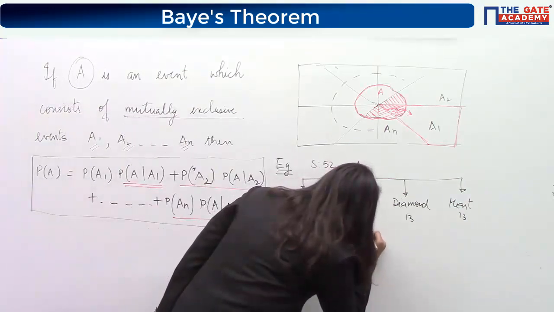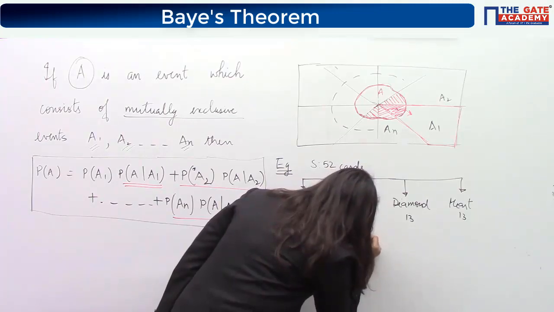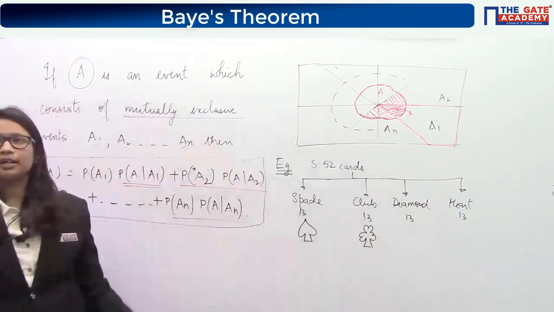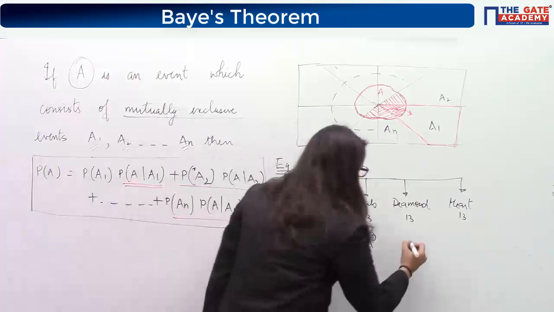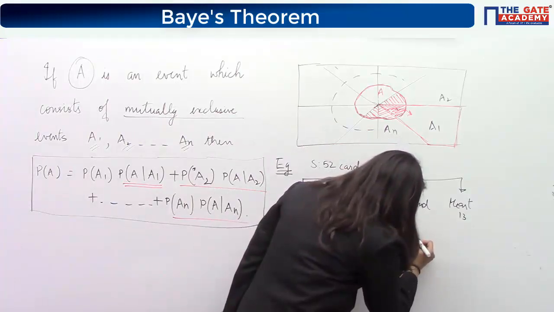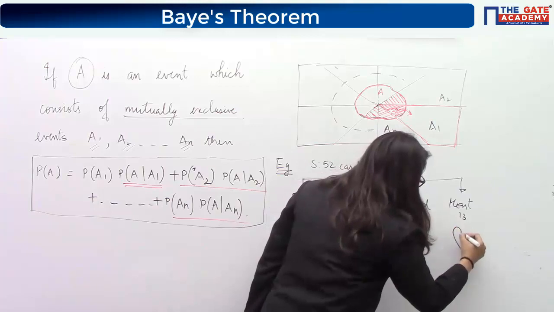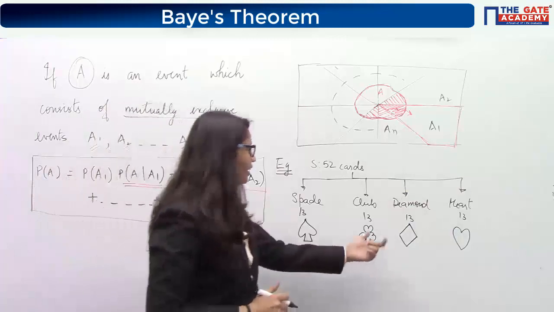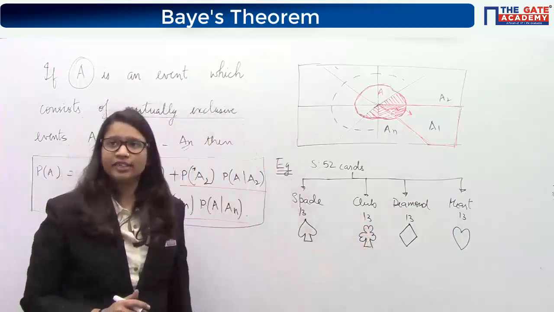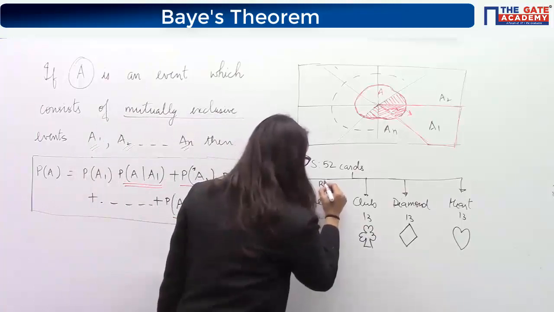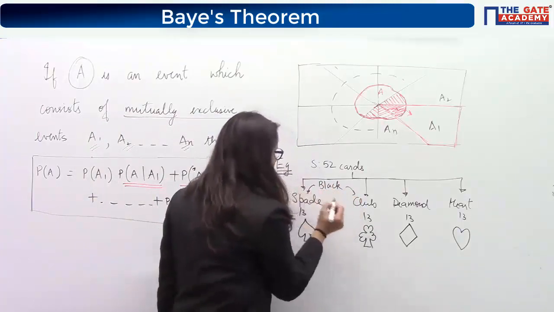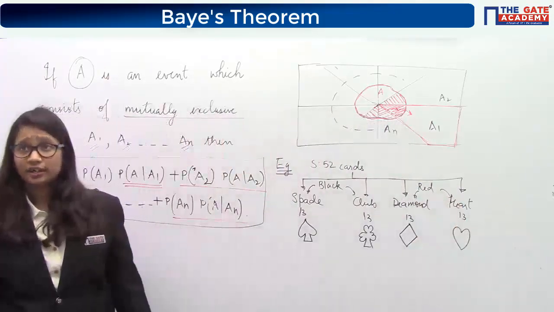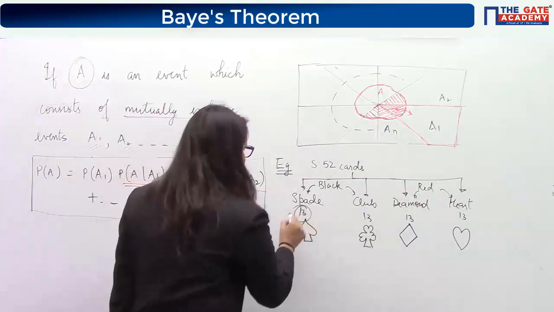Okay. Then we have the club, like this. Okay. Then diamond is this kind of shape, and then heart, which everybody knows, which is broken for most of your people. So this is the heart. So we have 13 of each kind. Club and spade are black colored, and diamond and heart are red colored. Okay.